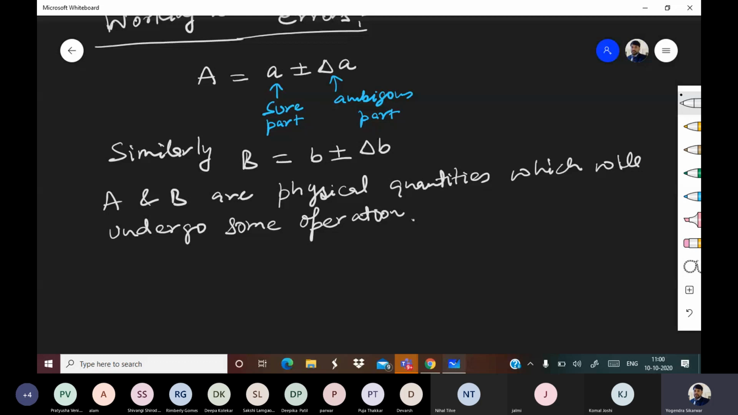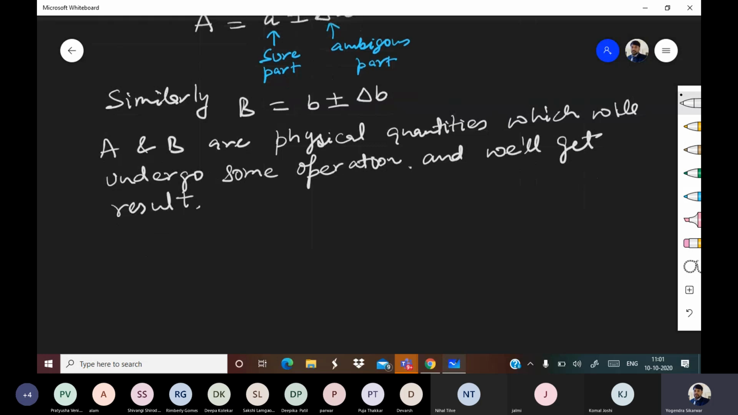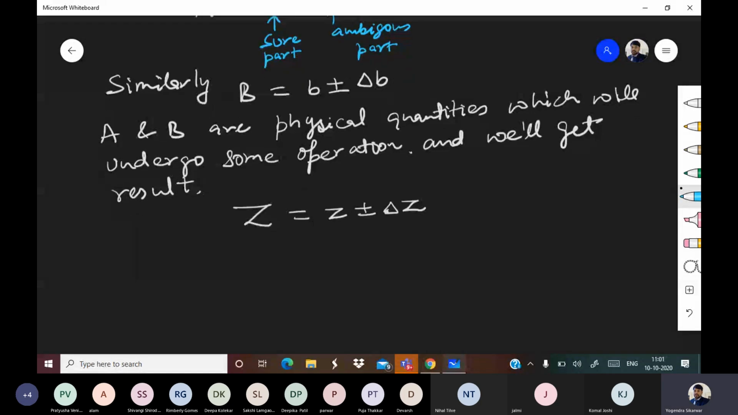And we'll get a resultant, or you can say result. Okay. So suppose that result is Z. So capital Z is equal to small z plus minus delta Z. Okay. So again, when you are representing result as capital Z, small z part we are sure about, and delta Z part is error in that. Okay. So now let us go ahead.